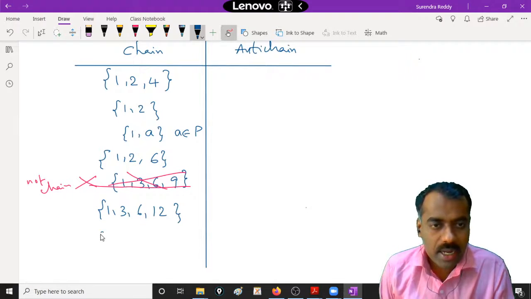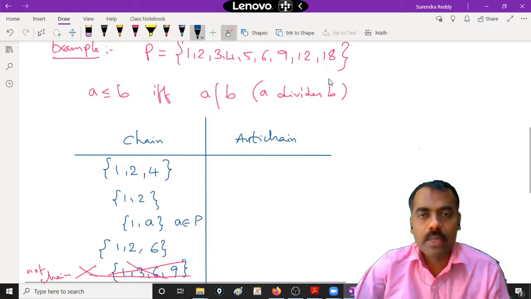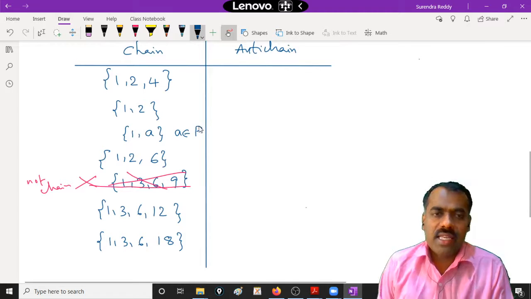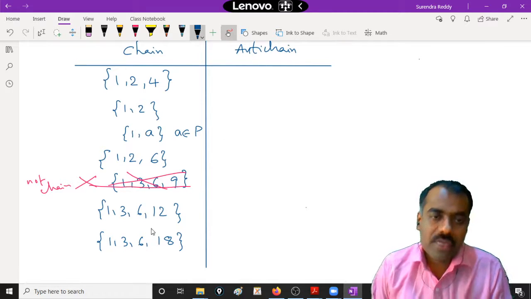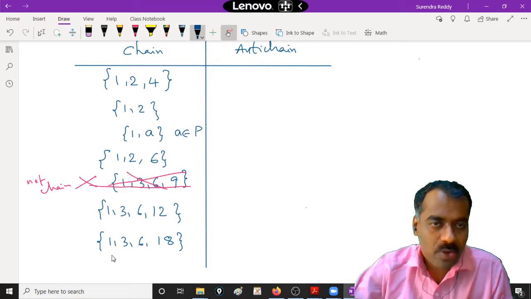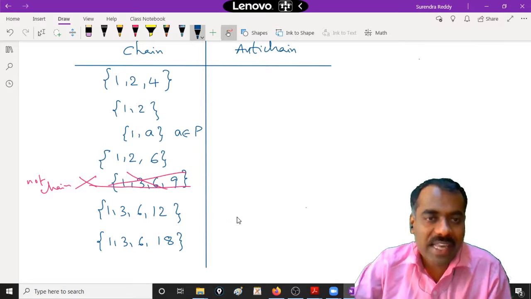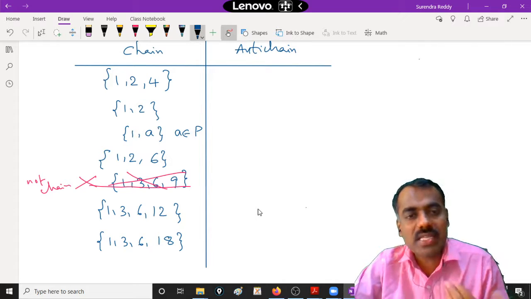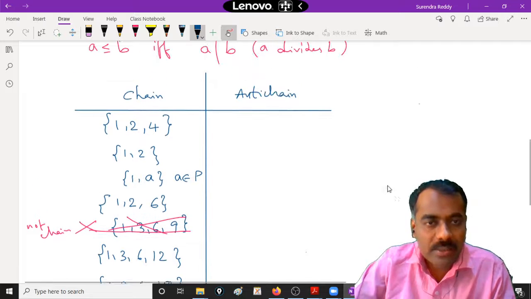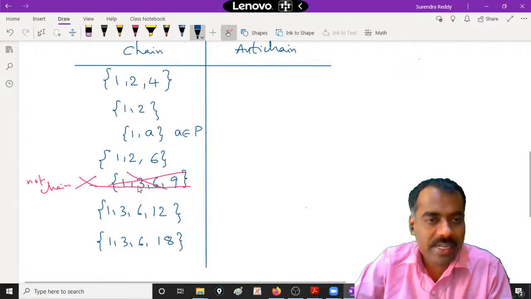Or I also have 1, 3, 6, 18. I can also write that because I have up to 18 here, right? There are a number of examples you can try. For example, you take 1 to 4, then can you add one more element like that? Or we can also try for 5 elements. So we started with 2 elements, then 3 elements, like that. Now we have seen several examples of chains and also an example which is not a chain.